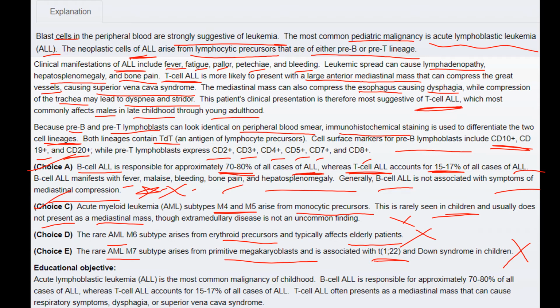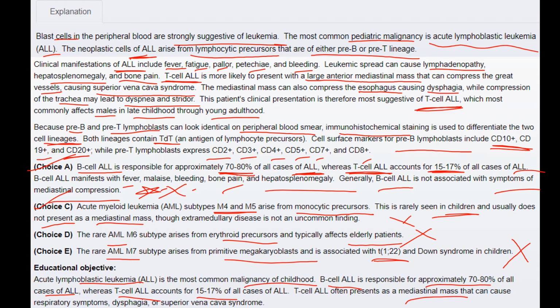In summary, acute lymphoblastic leukemia is the most common malignancy of childhood. B-cell ALL is responsible for approximately 70 to 80% of all cases of ALL, whereas T-cell ALL accounts for only 15 to 17%. T-cell ALL often presents as a mediastinal mass that can cause respiratory symptoms, dysphagia, or superior vena cava syndrome.